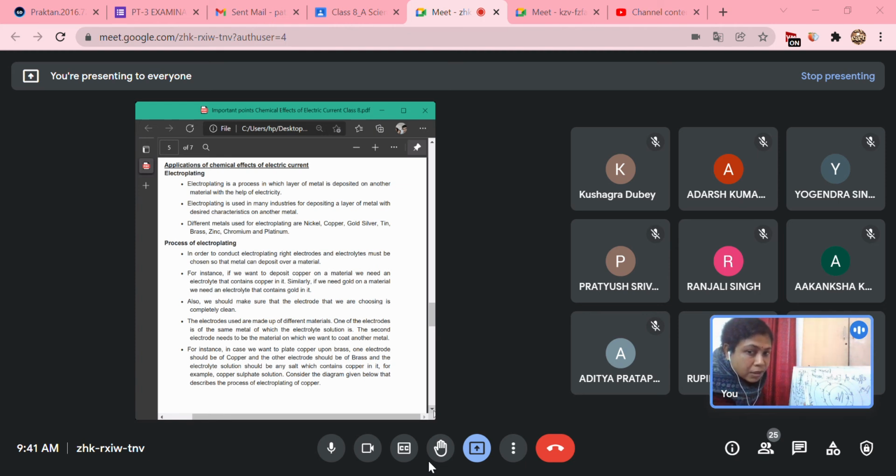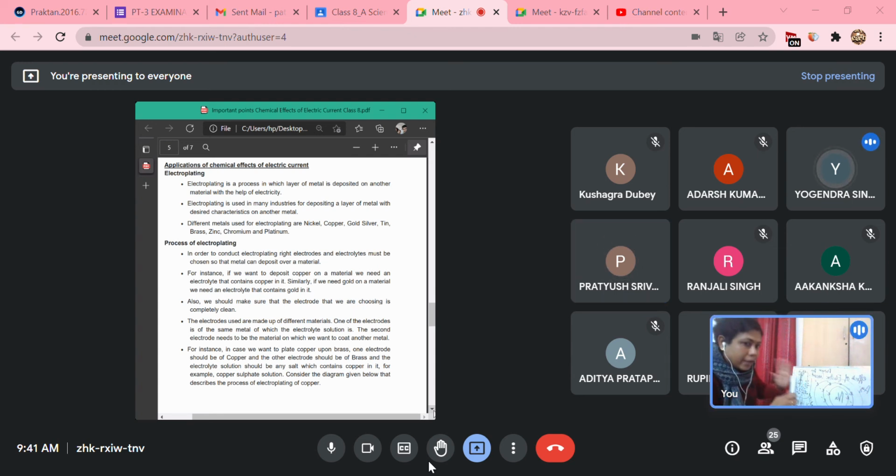Again, if I want to coat any metal on the surface of the cathode, meaning any object that we are taking as the cathode, we will take that metal as the anode, and the solution, that is the electrolyte, should have the salt of that metal. Is it clear?